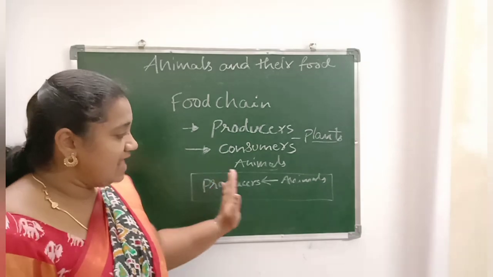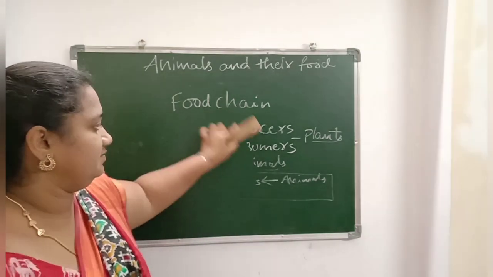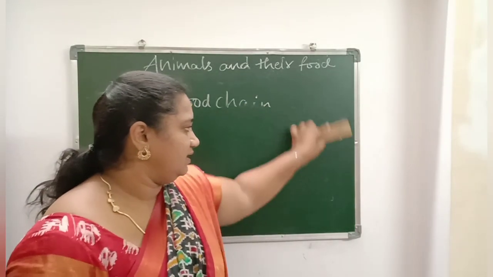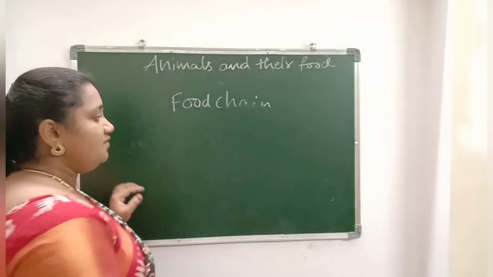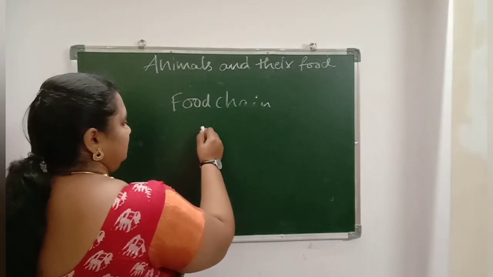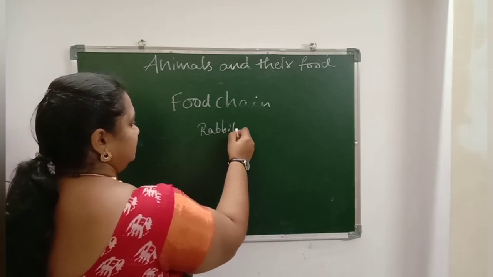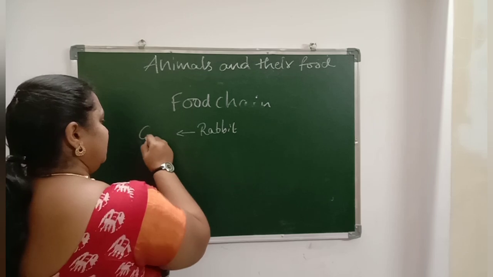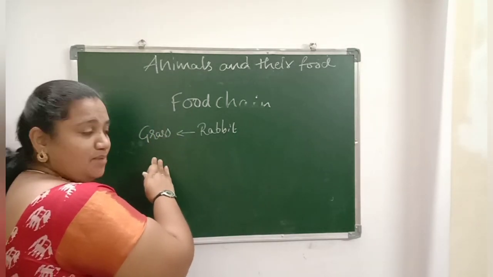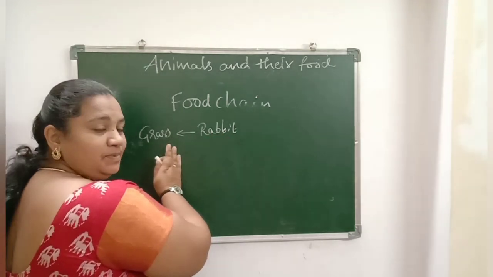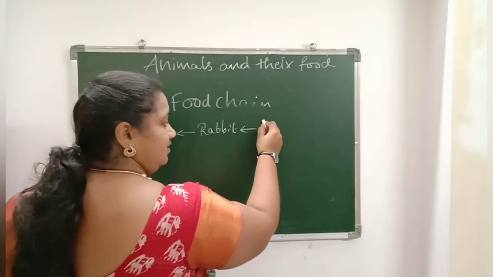So by extending this food chain, you can simply draw another food chain. If you learned about some animals in our surroundings, we can simply say, see, rabbit. Rabbit eats grass. Grass is nothing but a plant. Plant is a producer. So rabbit is consuming here, and rabbit is eaten by lion.